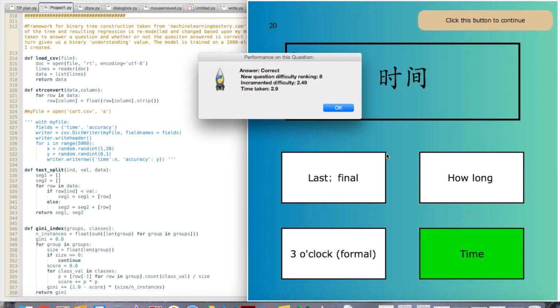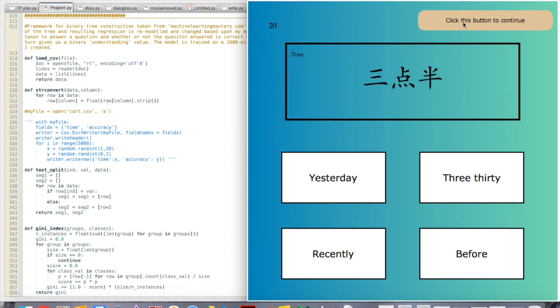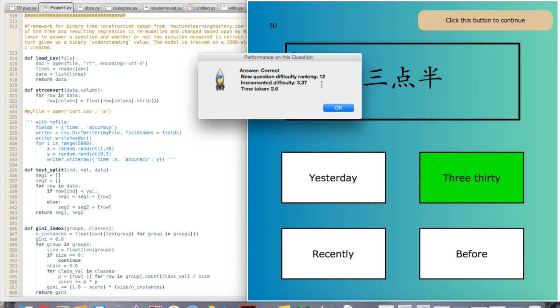Secondly, the main metric that I use is an understanding metric, which I constructed using a classification and regression tree based on two metrics. The first is the time taken for the user to answer the question, and the second is whether or not the user answers the question correctly. This ensures that if the user takes a long time to answer a question correctly, the incremented difficulty is less.